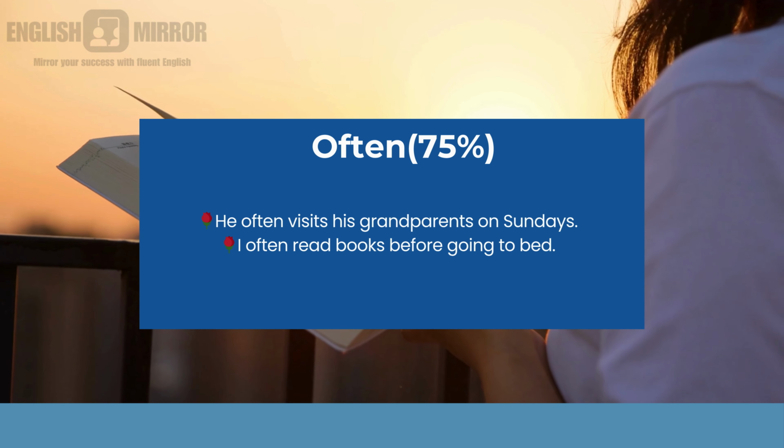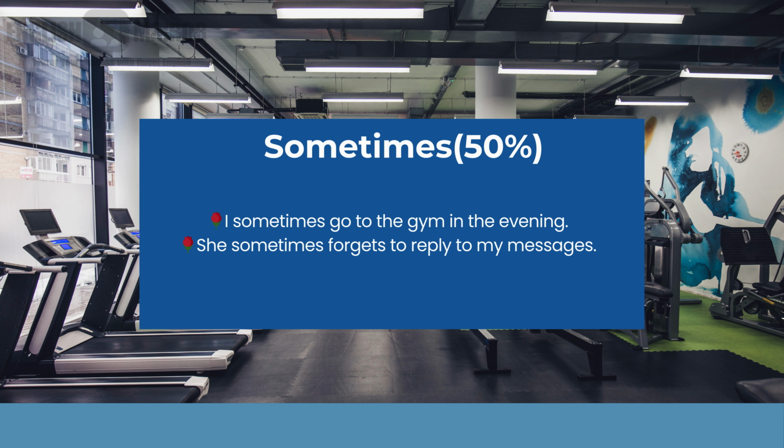Okay, now the next word is sometimes. Sometimes means at times. It is not happening back to back, and we can't tell when it is happening, it is random. First sentence: I sometimes go to the gym in the evening.